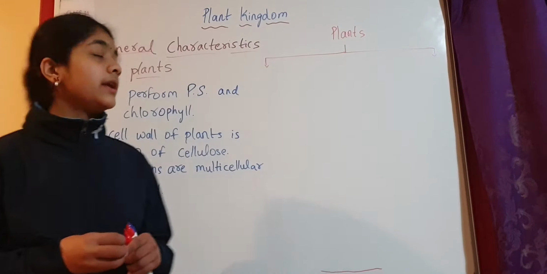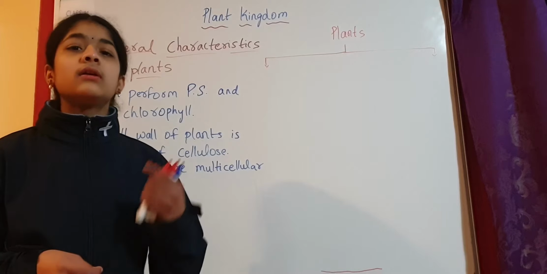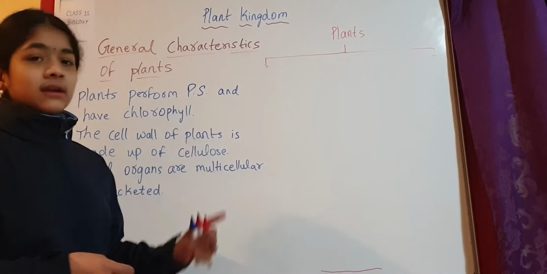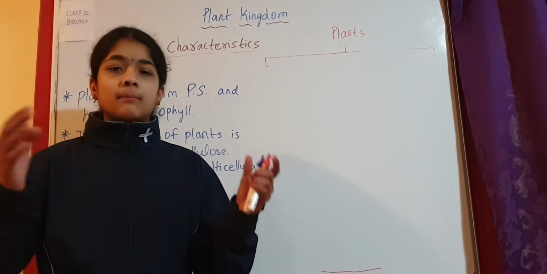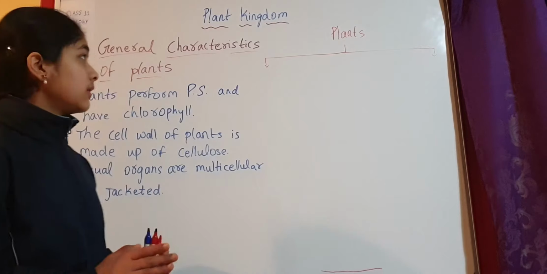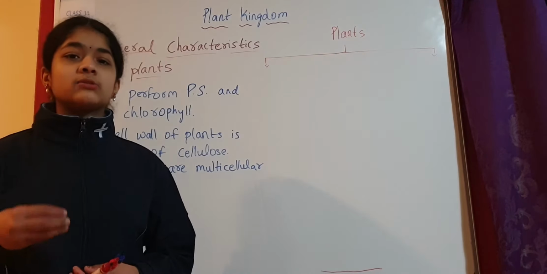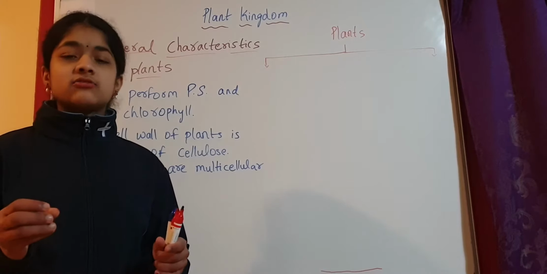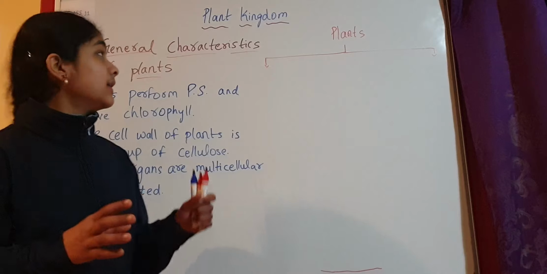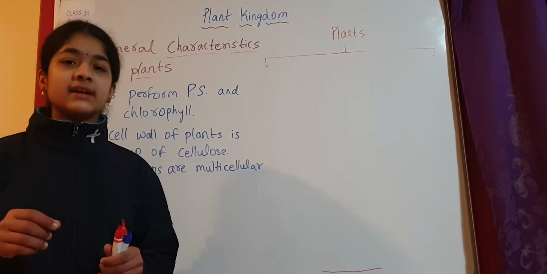Now in this video we are going to cover one kingdom which is called kingdom Plantae, or in simple words, plant kingdom. So plant kingdom consists of all plants, only plants, not animals or anything else. Now if I say a plant, what comes to your mind? A green structure with flowers and some leaves comes to our mind. That means it performs photosynthesis and it has chlorophyll.